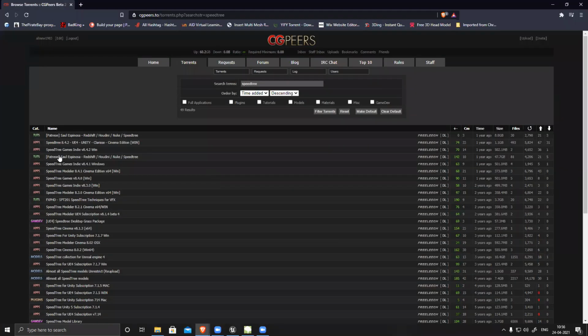So SpeedTree, we have. You can see SpeedTree has a lot of versions. So it's for indie games. Then they have Windows version, cinema version. So we can use any one of them. All work, all are kind of the same only. So I'm using the cinema edition. Or if you want, there's an Unreal edition. There are so many editions. So SpeedTree game edition is basic, most probably for games and all. So 8.3, okay, 8.4. I never tried this. And cinema, this thing.